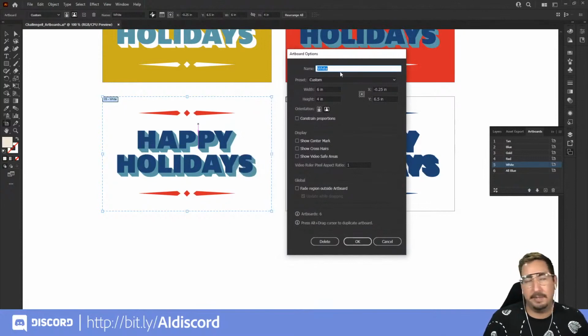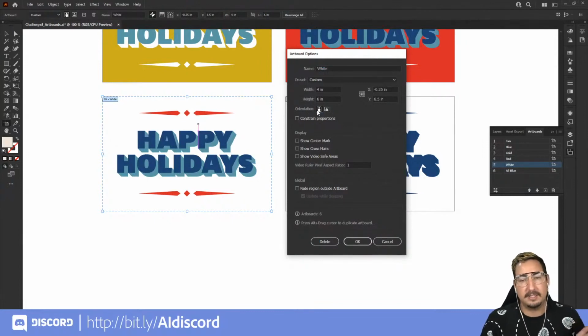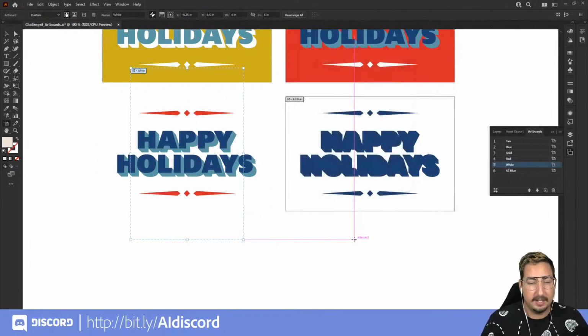So if your artboards haven't been named, if you're in all kinds of craziness, you can do it all here. So the orientation, we want to change to vertical right here. So it is now, instead of 4x6, it is 6x4. We can constrain proportions if we were going to change it. We're not doing any of those. If you're working with video, you can do safe areas. You don't need to worry about pretty much any of this other than if you want to change the size of the artboard. So we're going to hit OK and watch what happens.